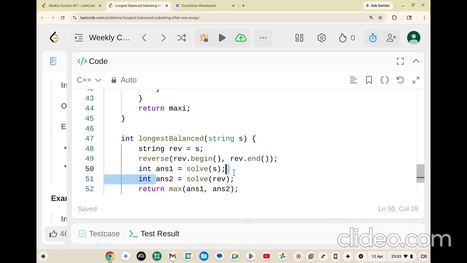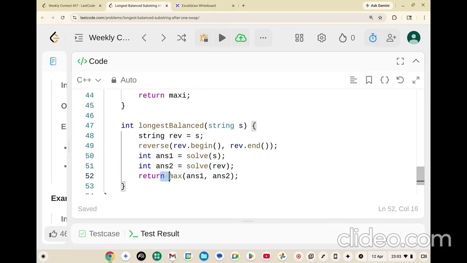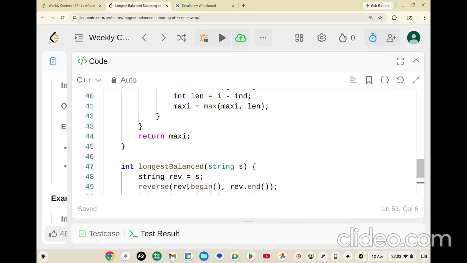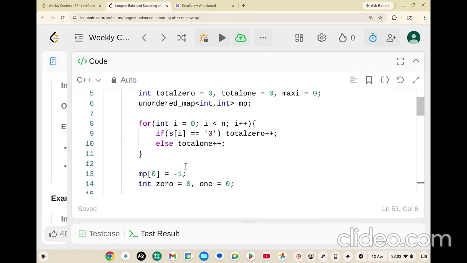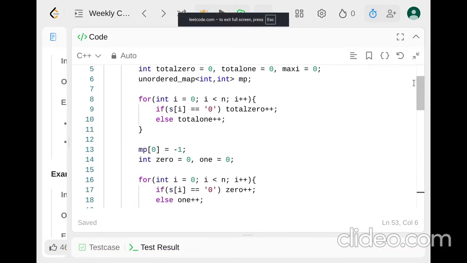Now let's look at the solve function. Wait a minute. I hope this is still being recorded. Yes, it is. All right.